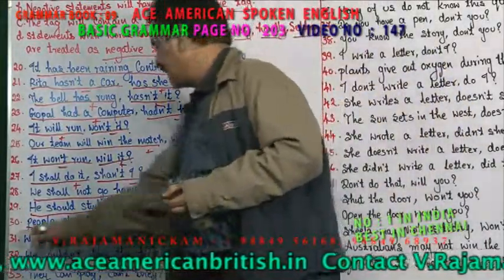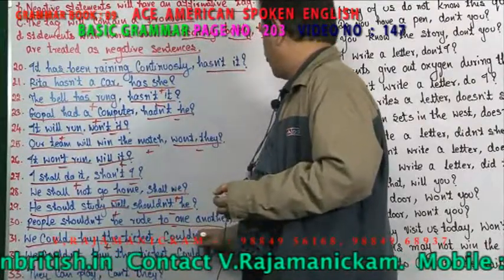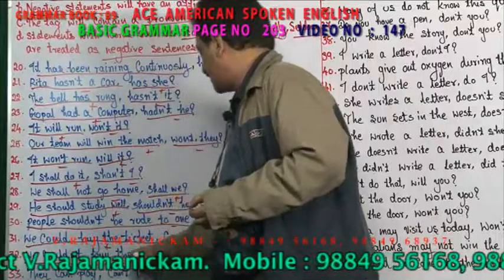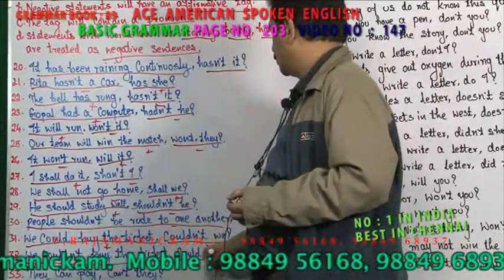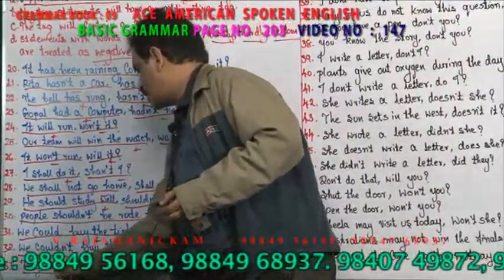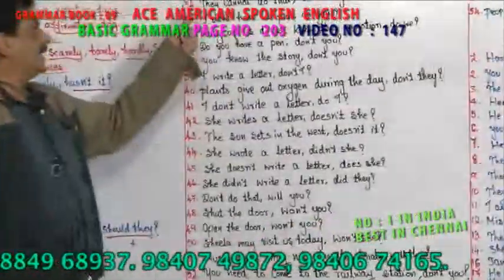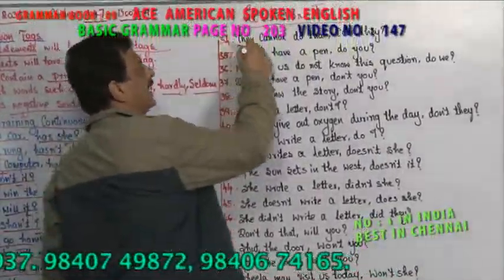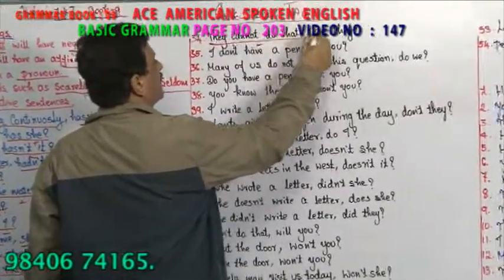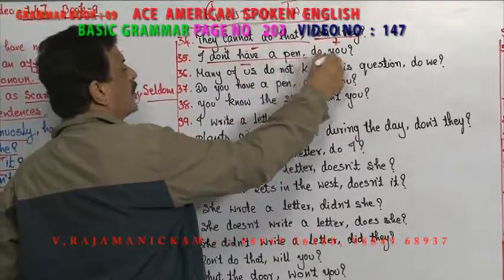We could buy the ticket. It is positive. What is the negative? Couldn't we? We couldn't buy the ticket. It is a negative sentence. What is the positive tag? Could we? They can play. It is a positive sentence. What is the negative tag? Can't they? Right, sir. Now, coming here, they cannot do that. It is negative. What is the positive? Can they? I don't have a pen. It is negative. What is the positive tag?